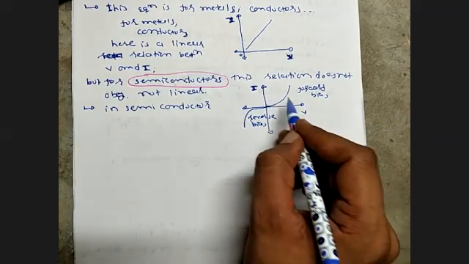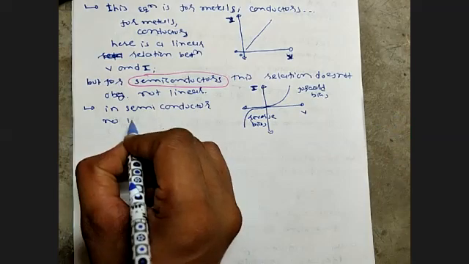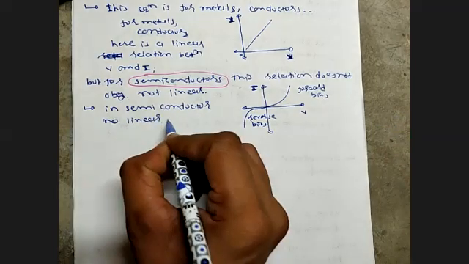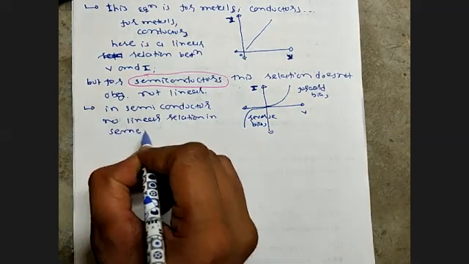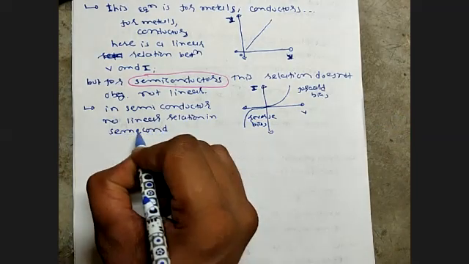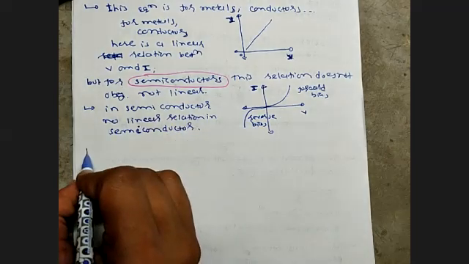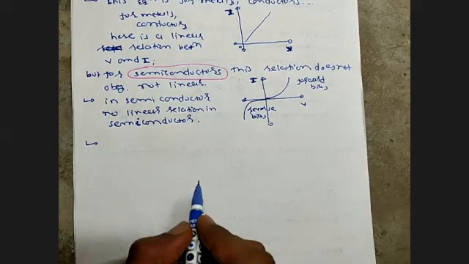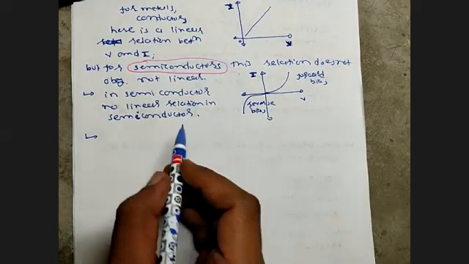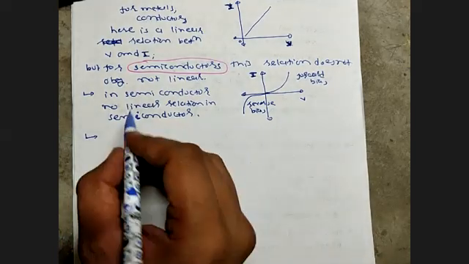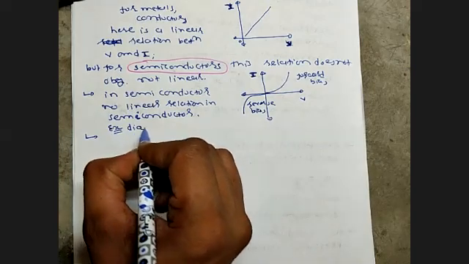No linear relation in a semiconductor. An example of a semiconductor device is a diode.